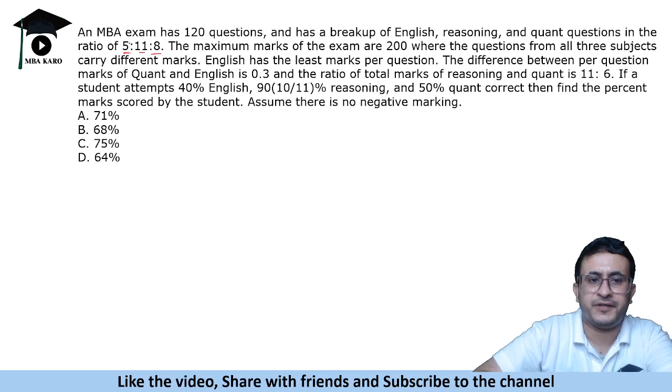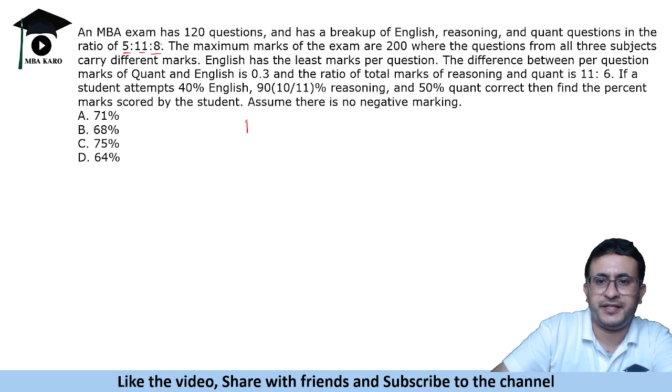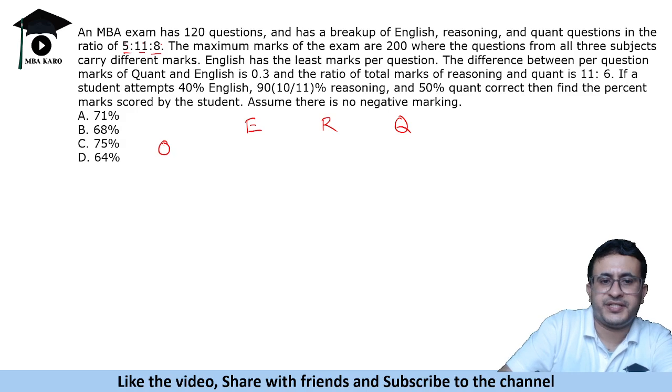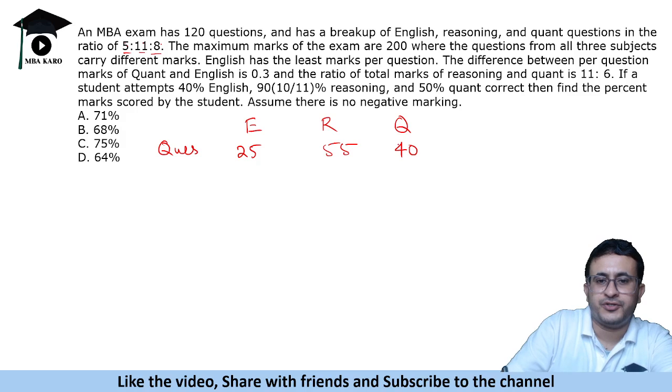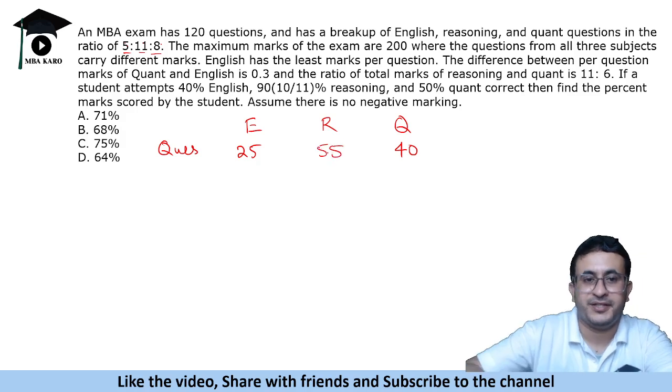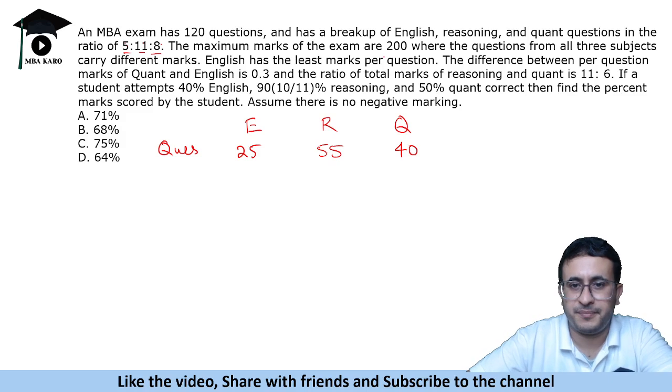So we have 5 times 5, 11, 8. The number of questions is 25, 55 and 40. So people who are good at quant and reasoning would ace this examination. The maximum marks of the exam are 200, where the questions from all 3 subjects carry different marks.